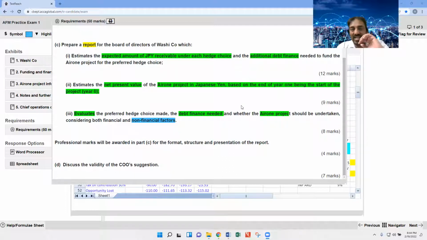So about this case, that's all done. Once again, I'm going to repeat it. The C part, prepare a report, includes part 1 and part 2, which is appendix 1 to 3. And part 3 is the material of the report. So that is all about this question.